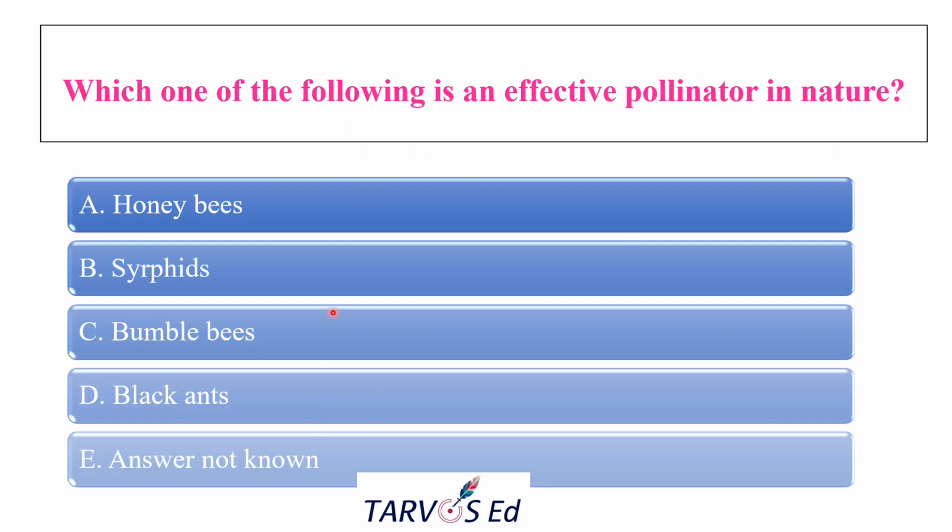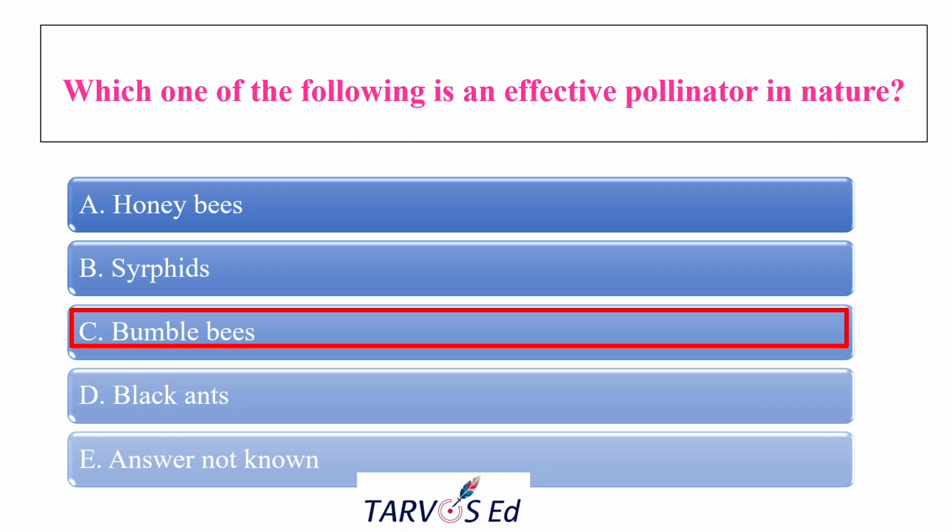Which one is the effective pollinator? It means that they promote pollination, good quality fruit set and yield. That can be considered a good and effective pollinator. And the correct answer is bumblebees. Why? Because bumblebees can vibrate their flight muscles at high frequency while sticking to the flowers.